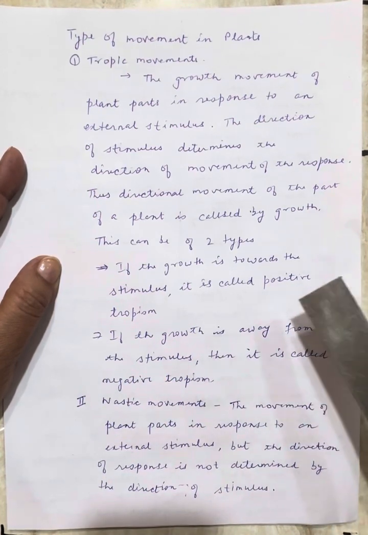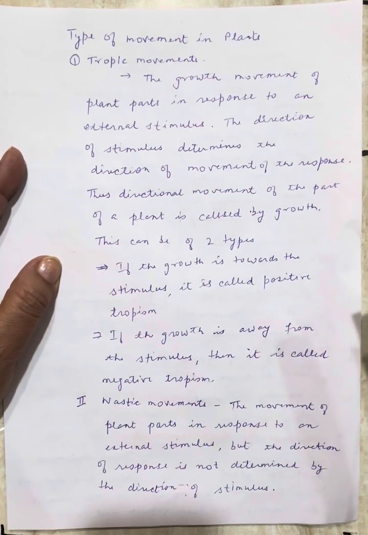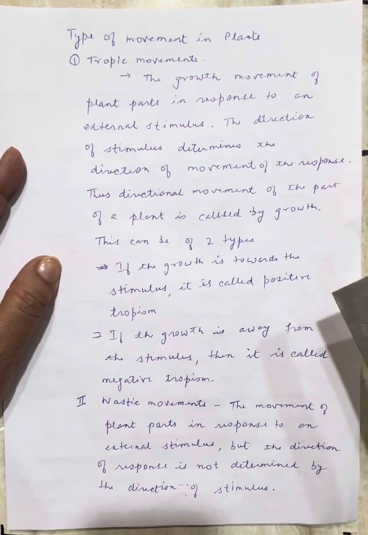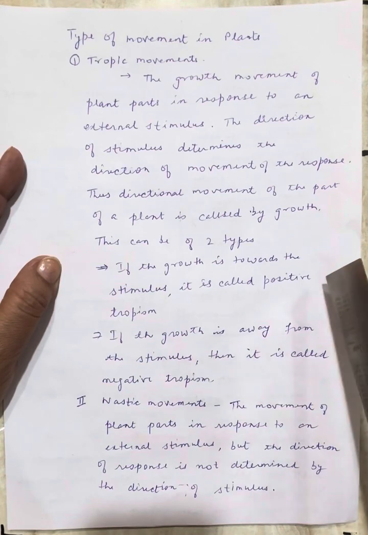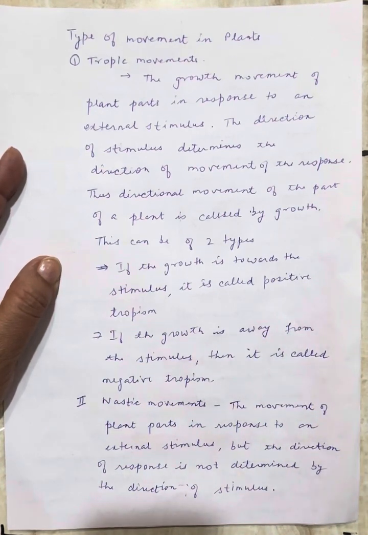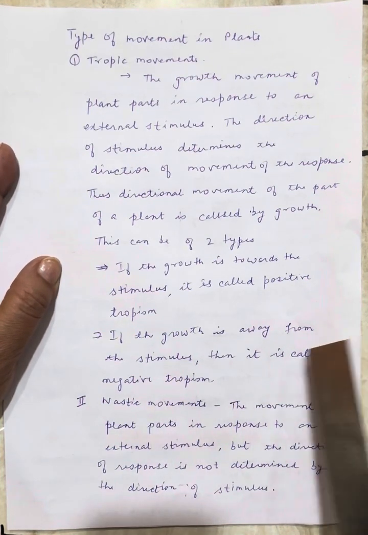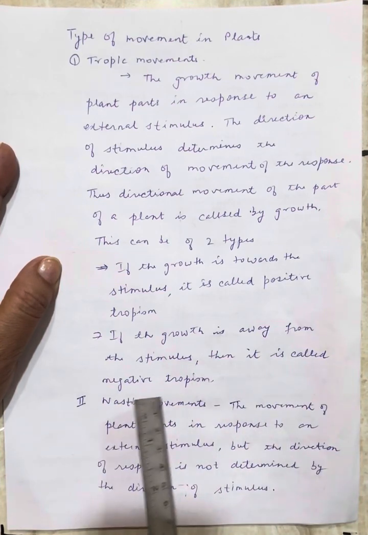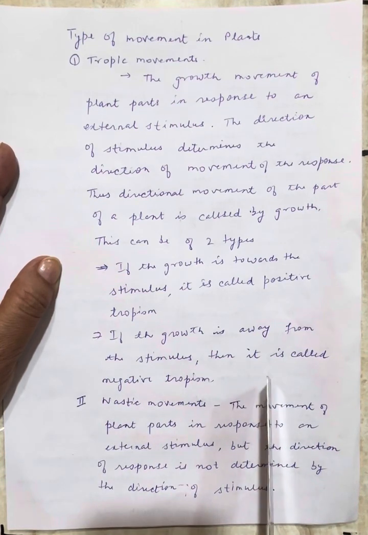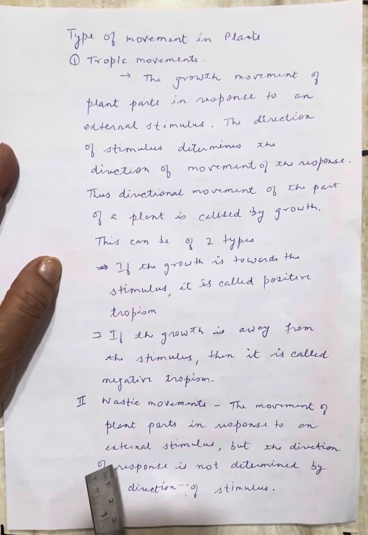Okay, so the example of positive tropism we just discussed: the plant is growing towards the sunlight, that is positive tropism, and the root is growing away from the sunlight, that is negative tropism. So we can say the shoot is positively phototropic and the root is negatively phototropic. Like I said, the roots are negatively phototropic.